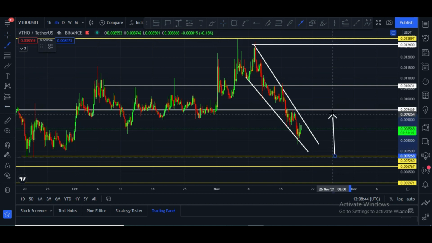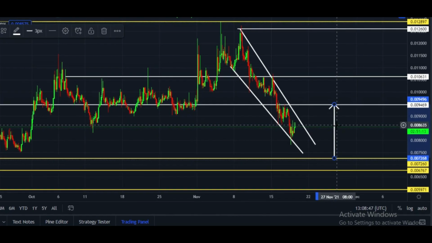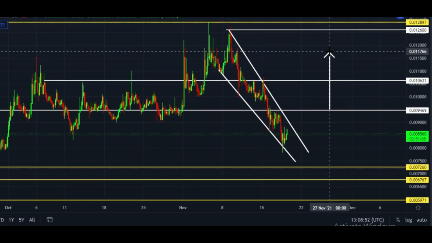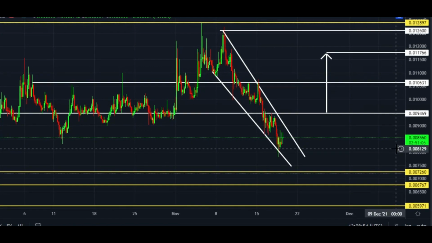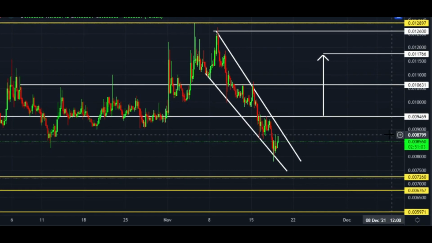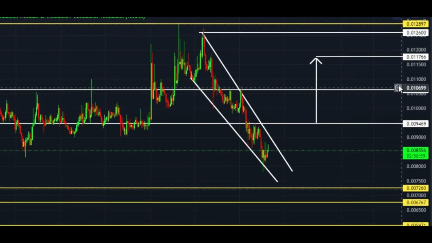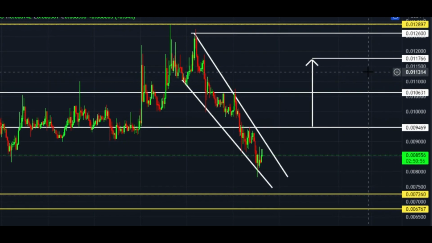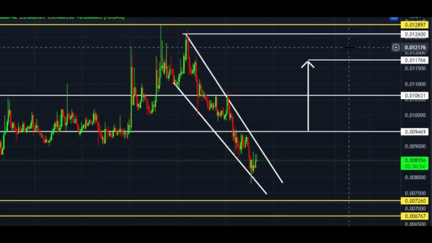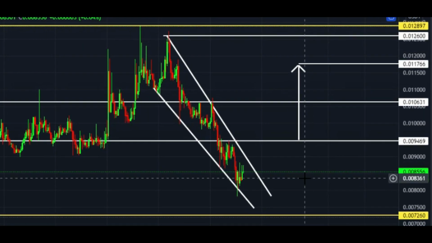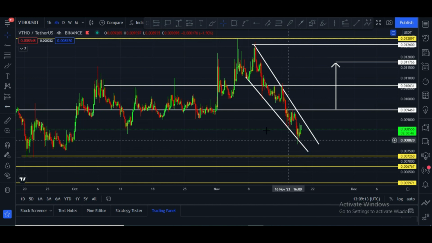According to the support and resistance base, our target will be like this. You can say our first target will be 0.0094, second target will be 1 cent, and third target will be 1.17 cents price area, and after that 0.012 and $0.0128 price area. And if unfortunately it again breaks this downtrend line, in that case this is major support area